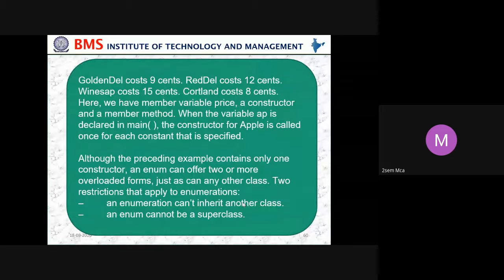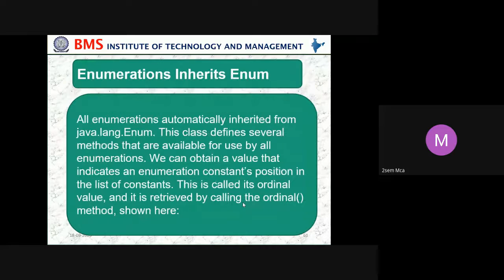There are two restrictions that apply to enumerations. An enumeration cannot inherit another class. An enumeration cannot be a superclass. Enumerations inherit Enum. All enumerations automatically inherit from java.lang.Enum. This class defines several methods that are available for use by all enumerations. We can obtain a value that indicates an enumeration constant's position in the list of constants. This is called its ordinal value and is retrieved by calling the ordinal method shown here.